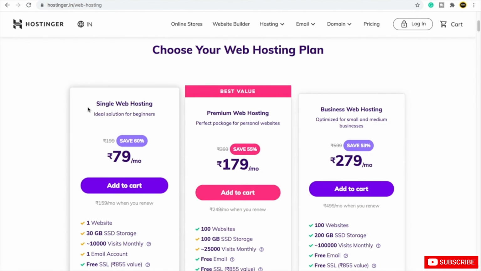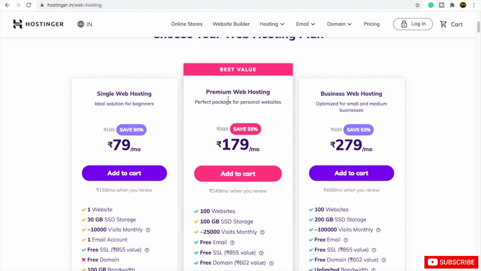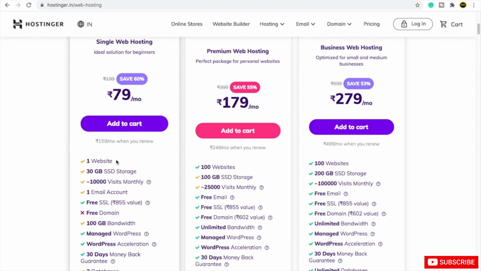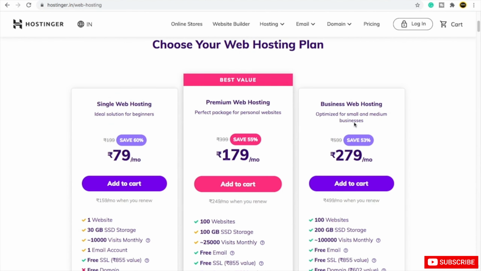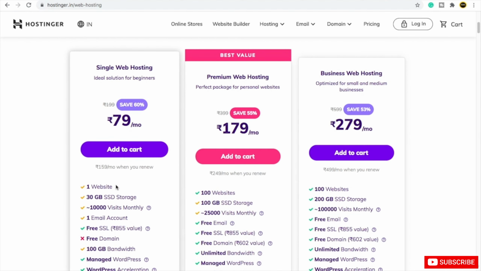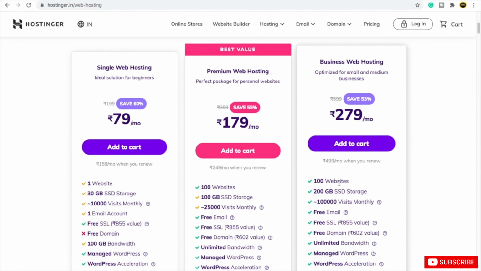You can just go with single web hosting if you're a startup, but I will highly suggest you try to invest more and buy this premium web hosting, or if you can buy business web hosting, then it will be even better. Because in single web hosting you can only create one website. It is cheap, but you can only create one website. Please don't do that. Try to buy these 2 plans. But yes, if you cannot afford anything and you can only buy this one, then it's your call. But try to buy these 2 plans if possible.